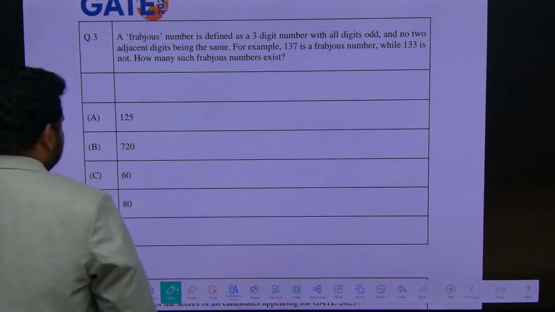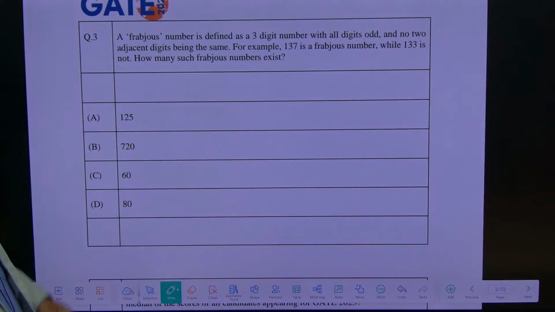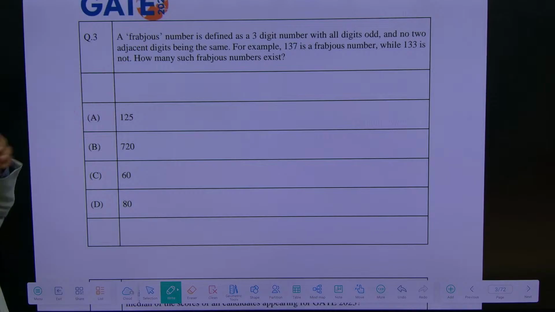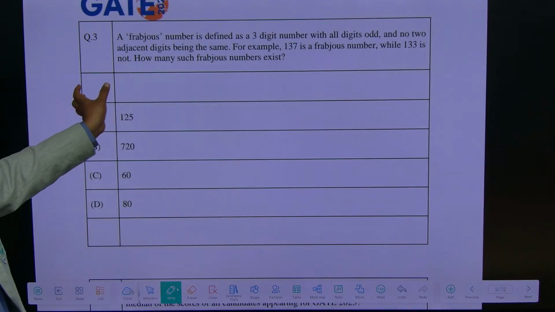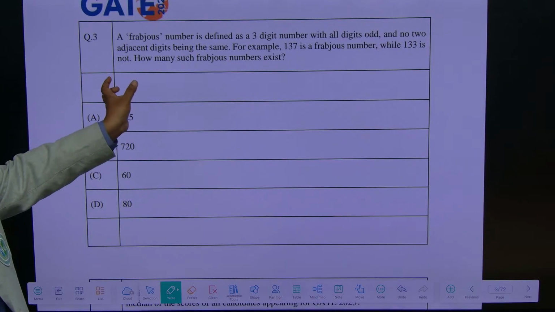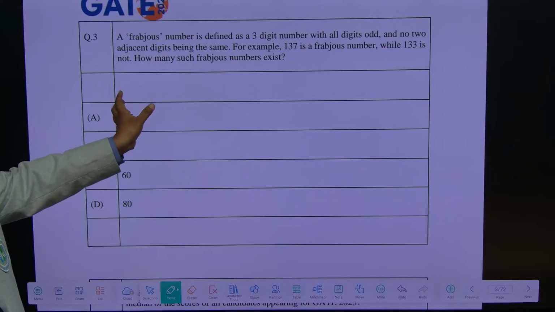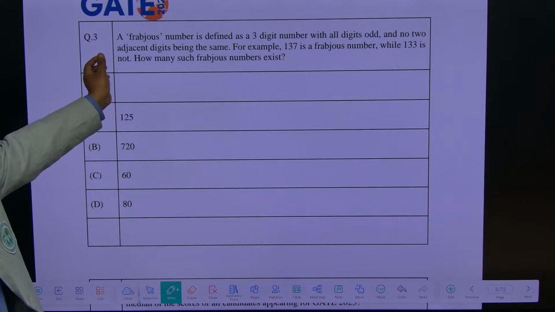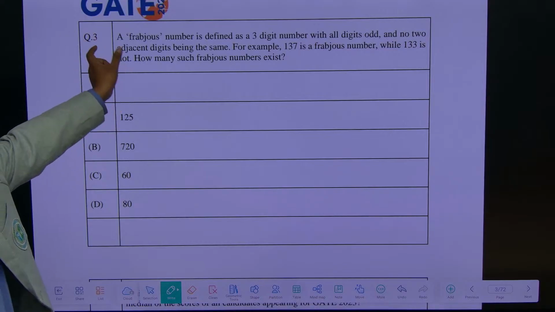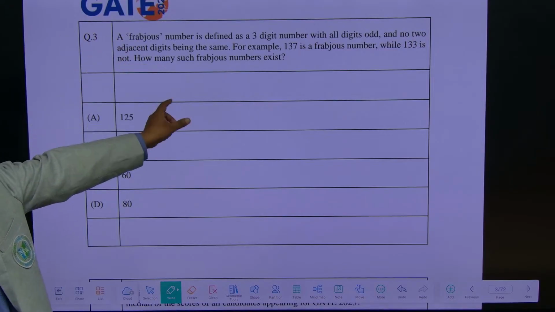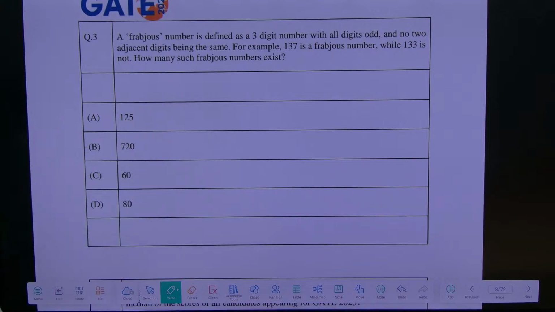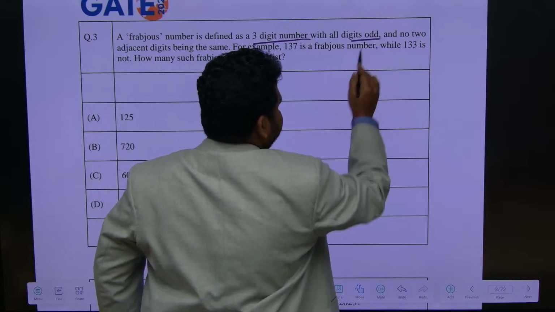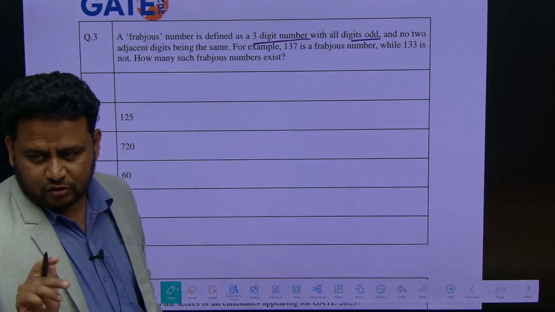Okay. Look at this. A frabjous number is defined as a 3-digit number in which all the digits are odd. Okay, what are they telling? A frabjous number is denoted by some word, and it is defined as a 3-digit number with all digits odd. First condition is what? All digits odd.